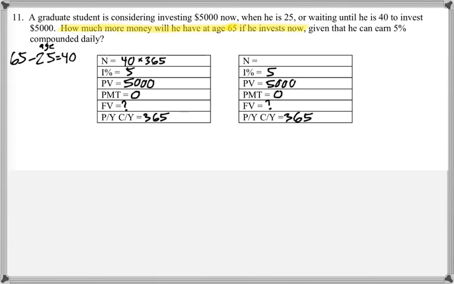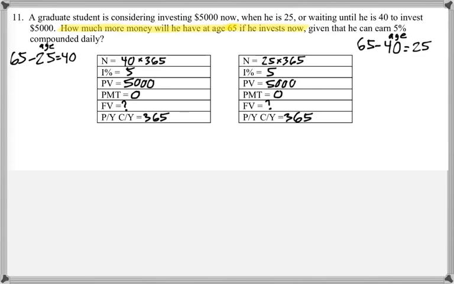And then in the second scenario, 65 minus 40, because he's starting to invest at the age of 40, this will be 25. So that is 25 times 365.